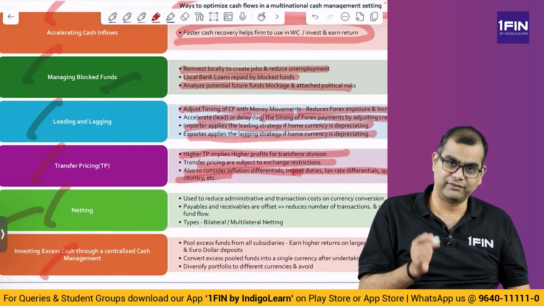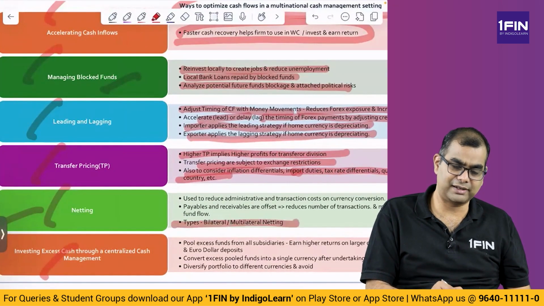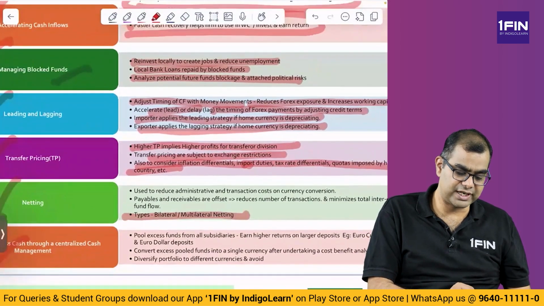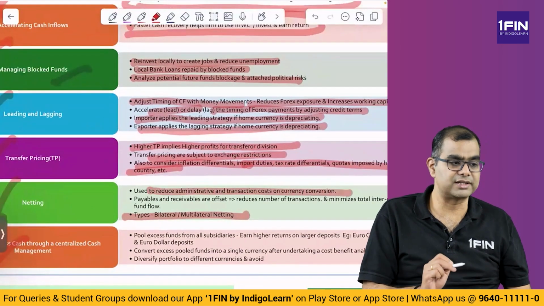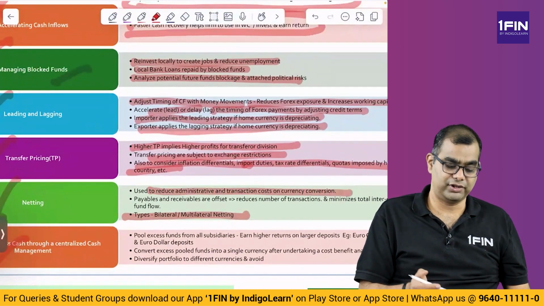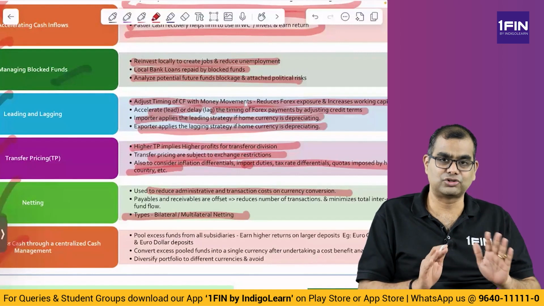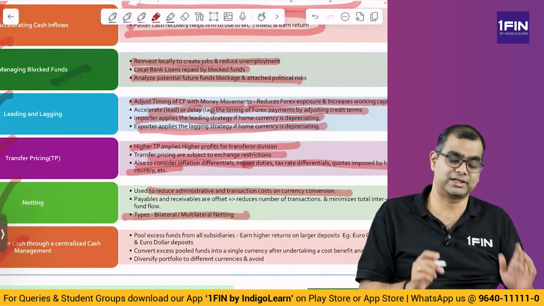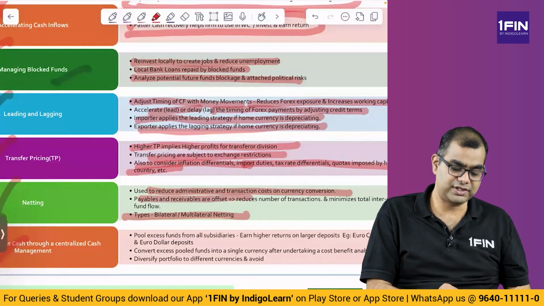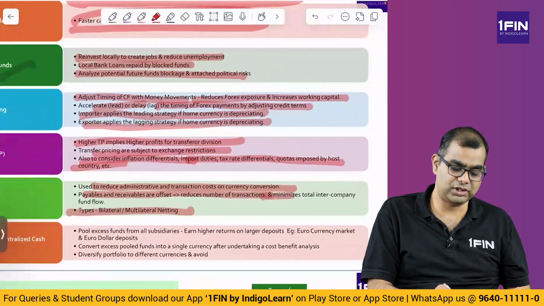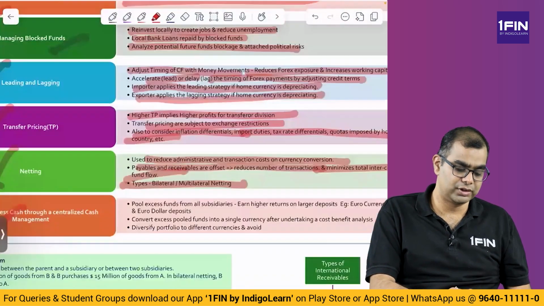Then you have netting. We will discuss netting. There are two types, bilateral and multilateral. It is used to reduce administrative and transaction costs on currency conversion. When you convert currency, you try to net so that you don't lose money on conversion. Payables and receivables are offset, which reduces the number of transactions and minimizes total intercompany fund flow.